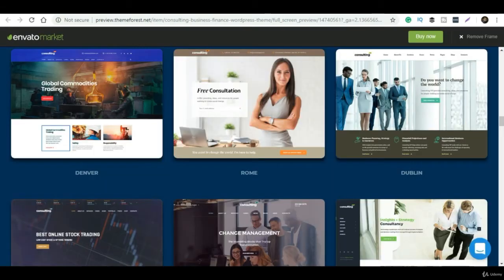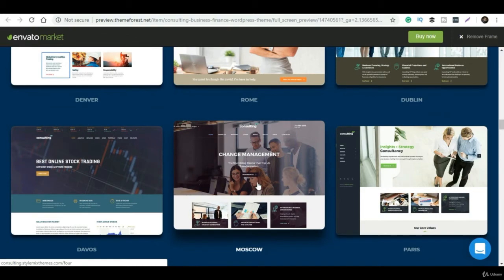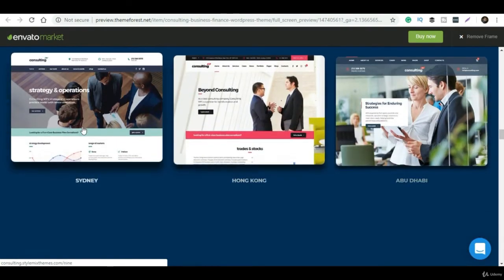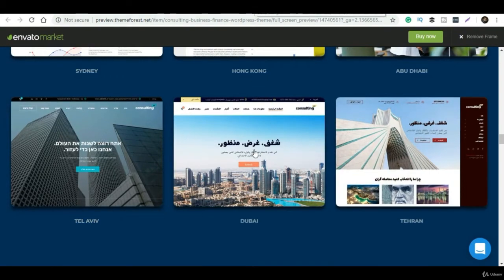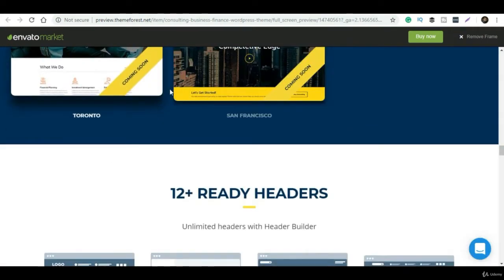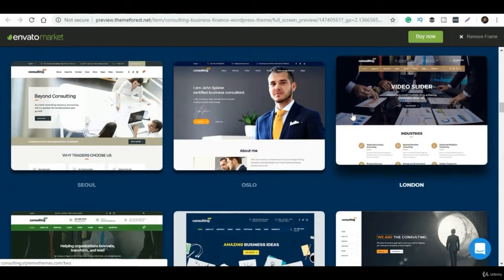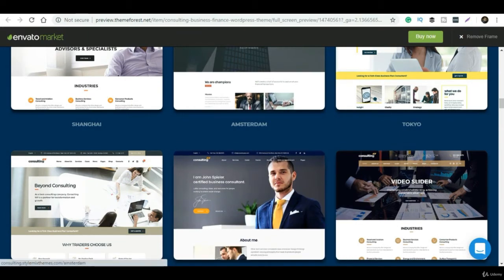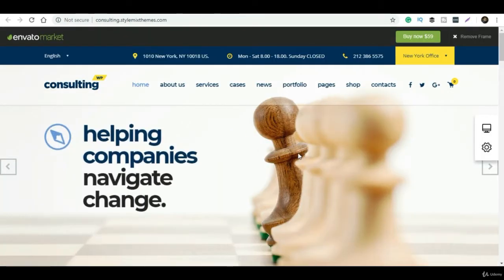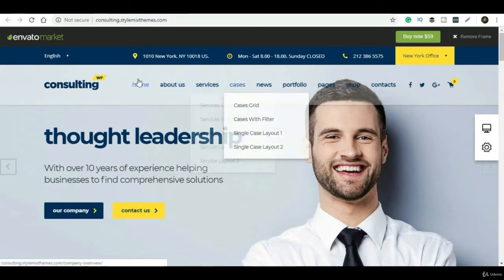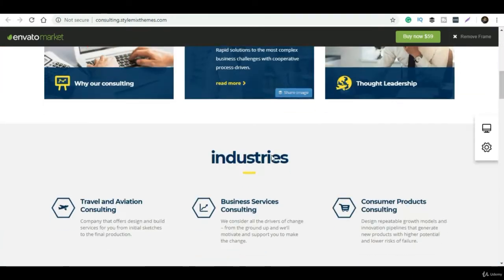Okay, so suppose I want to go with this particular demo, which looks pretty awesome. I have already opened a couple of demos. Here you can see the look and feel of whatever website you are going to create: the menus, the layout of the homepage, the background. The theme is pretty awesome, and they have provided a lot of demos in it. So you can choose any of the demos and start working on your website.